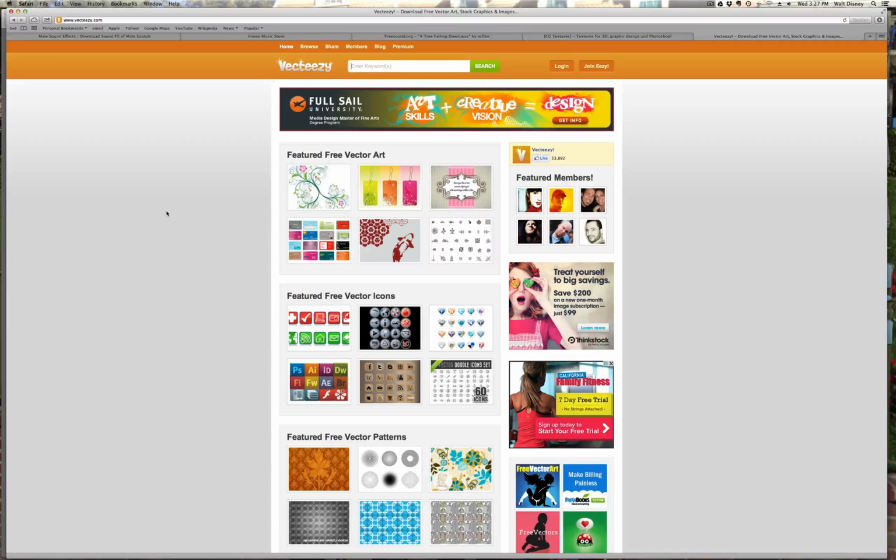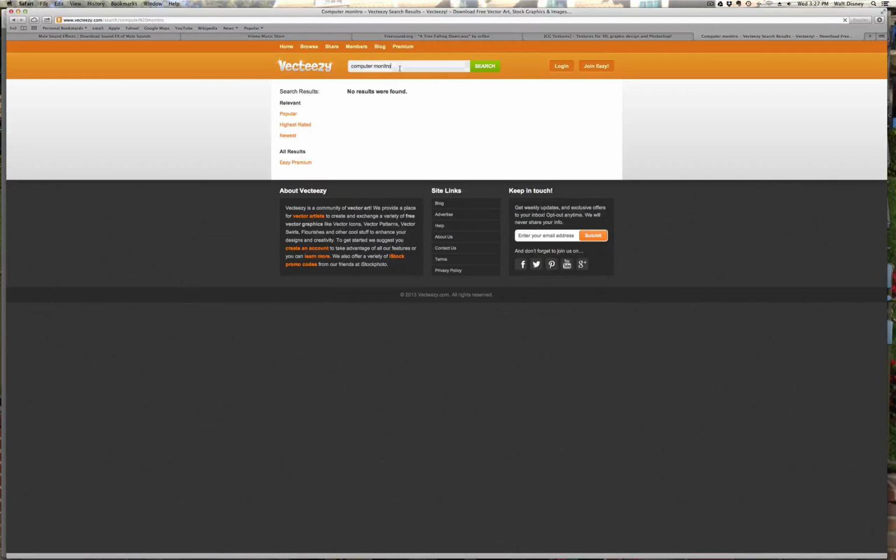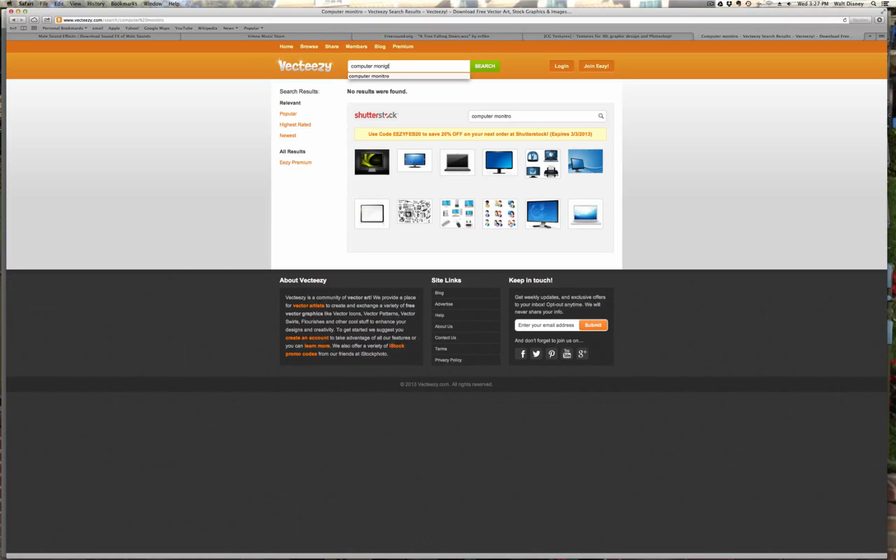So if we want a vector object of, like, I just used this recently, computer monitor, and you spell monitor wrong, that actually is very beneficial because it tells Vector Easy that you are not a smart person. Please help me tremendously. And you can see that it pops up with a bunch of monitors here.